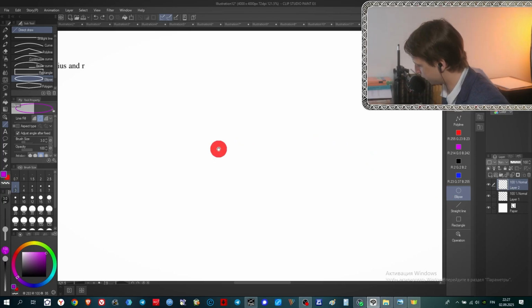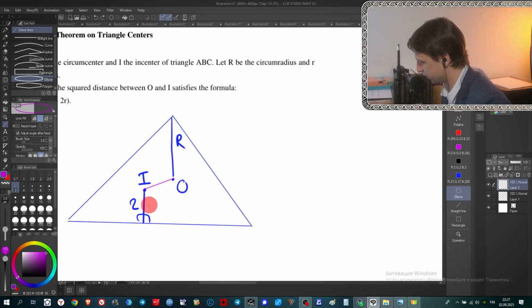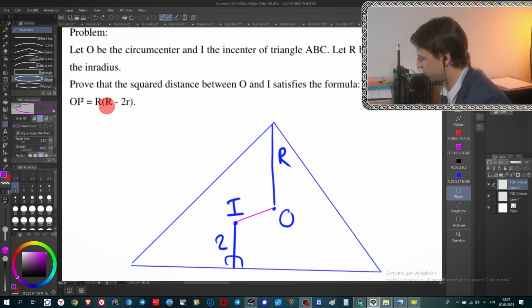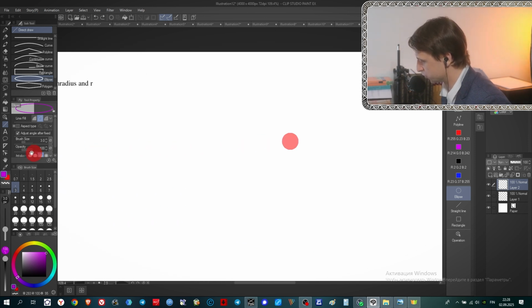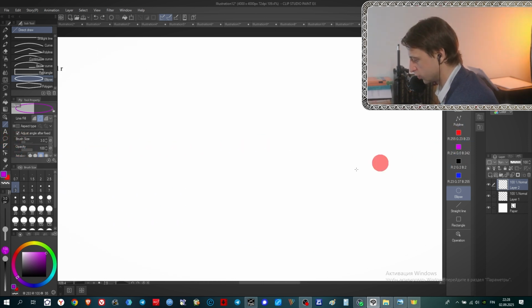You will get very difficult formulas if you try to express it directly, and it's very difficult to come up with this result just by using trigonometry and using some sine rules, cosine rules. This problem becomes easy only if you come up with the right picture. And let me show you how the right picture should look here.